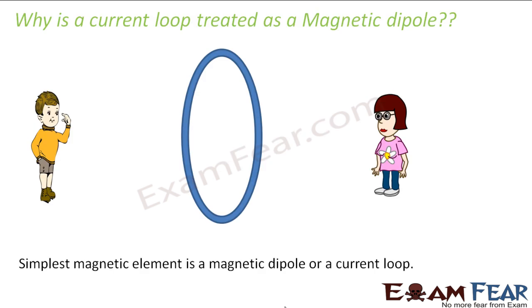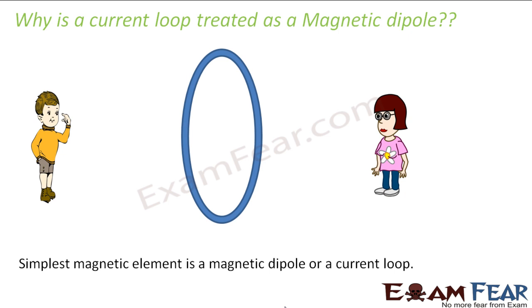Let us discuss a very important concept. Why is it that a current loop is treated as a magnetic dipole? We have several other options. For example, we have a straight current carrying conductor. We can have something like a solenoid. So we can have many other different shapes. But why is it that a circular current carrying loop is treated as a magnetic dipole?